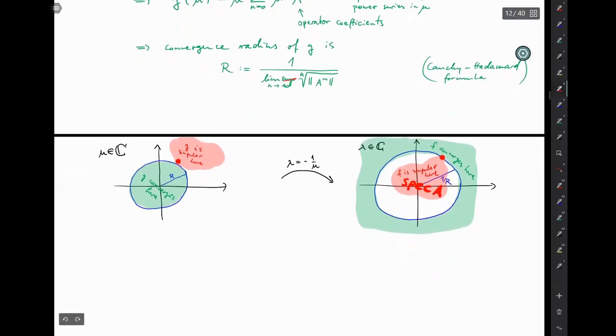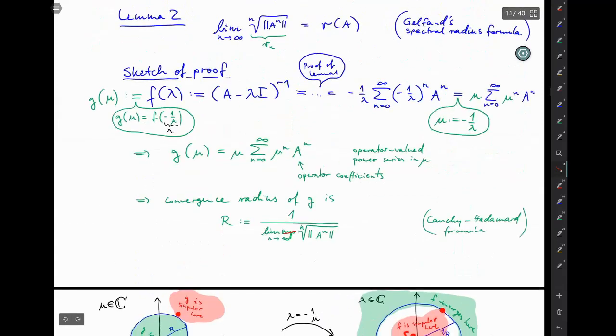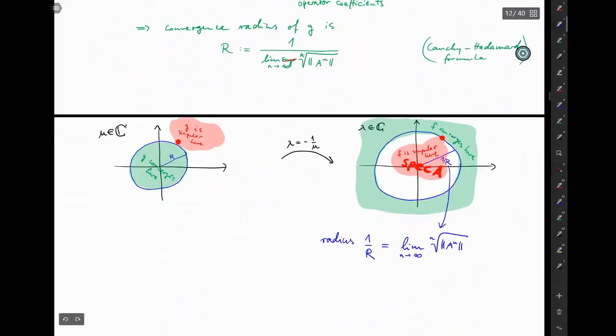And this blue radius 1 over r must now be equal to 1 over this expression, which means it's just the limit down under. And that's how you see that indeed this radius is so small now that the corresponding circle surrounding the spectrum centered at 0 is touching the spectrum. Okay, and that's how you see that it's indeed the spectral radius. Proof is over.